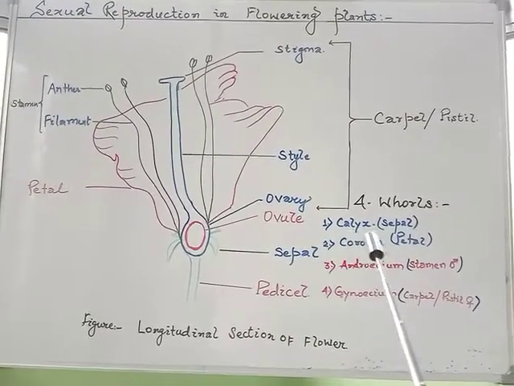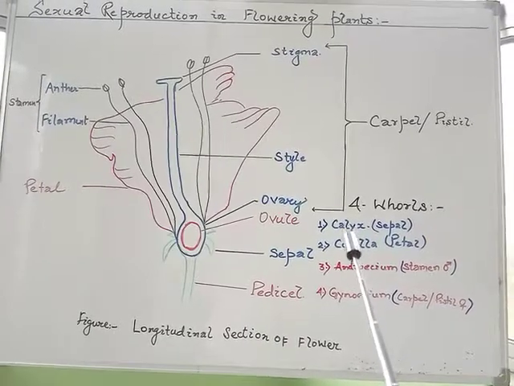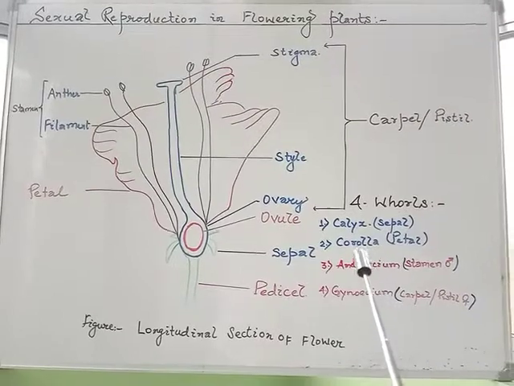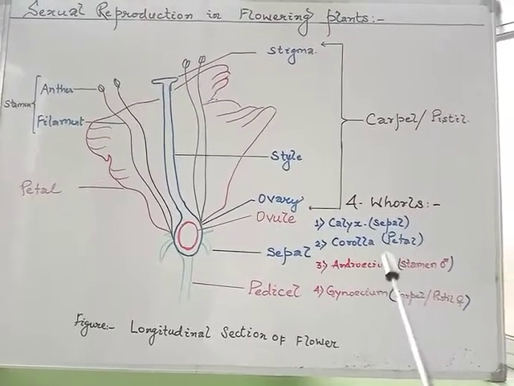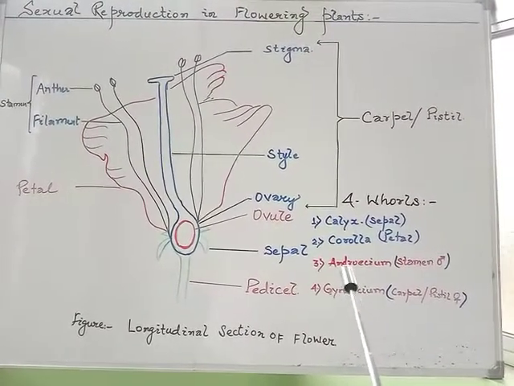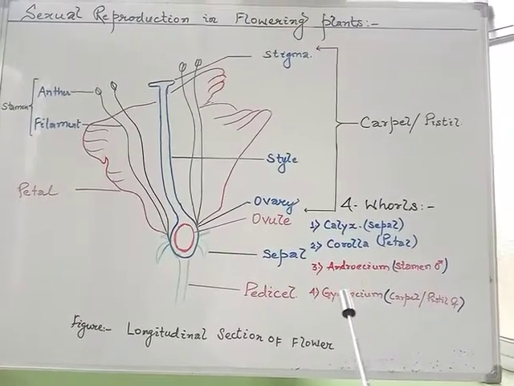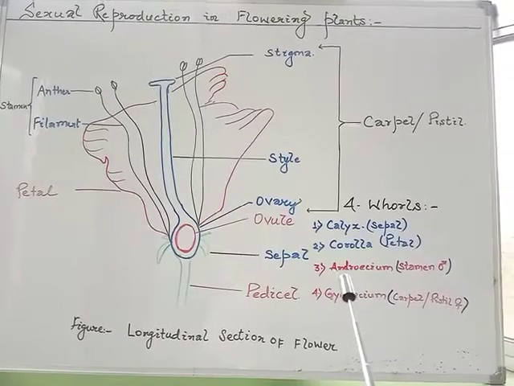As we know, calyx helps to protect the flower during the bud stage. Corolla, in most of the flowers, helps to attract the insects for the purpose of pollination. Whereas the androecium and gynoecium are, we can say, the reproductive parts or reproductive whorls which help to complete the process of fertilization.